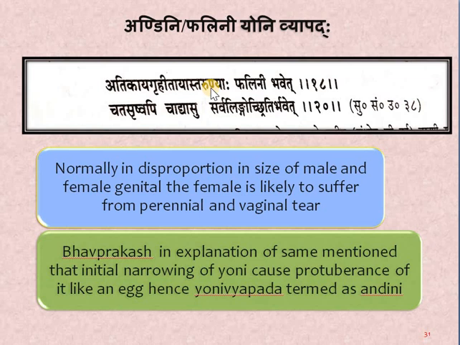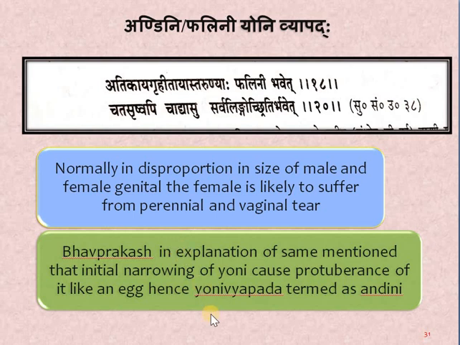That disproportion will cause perineal injury or vaginal tears, which may further lead to anterior vaginal wall or posterior vaginal wall prolapse. So the disproportion in the size of genitalia of both partners will cause this Andani or Phalni Yoni Vyapata, which can be correlated with anterior vaginal wall or posterior vaginal wall prolapse.